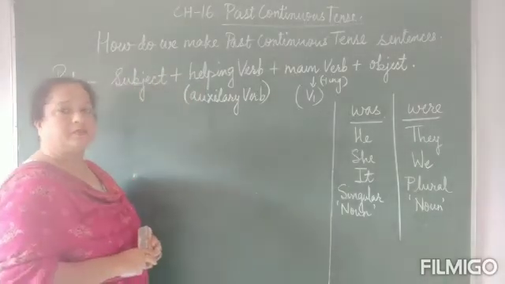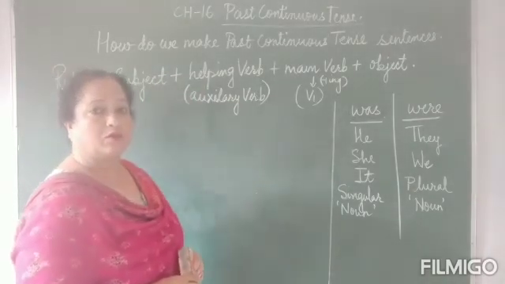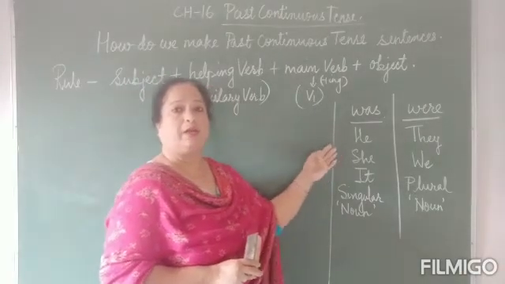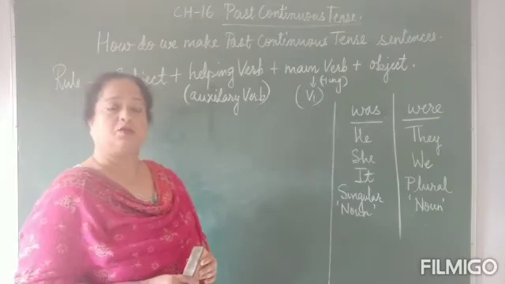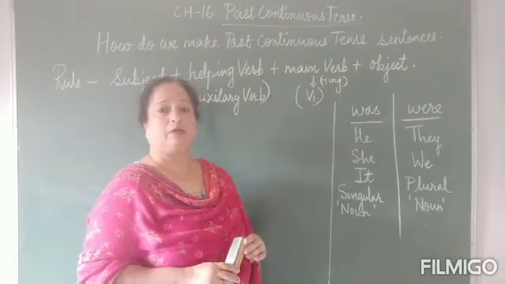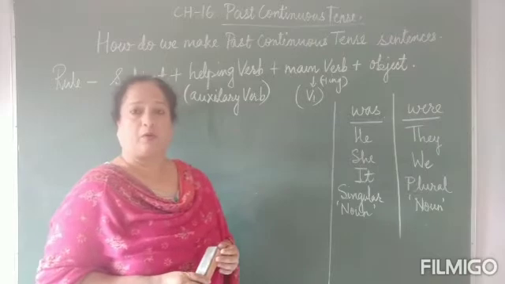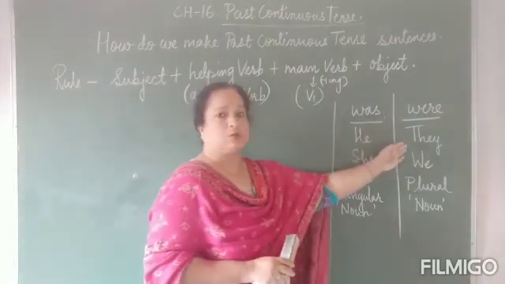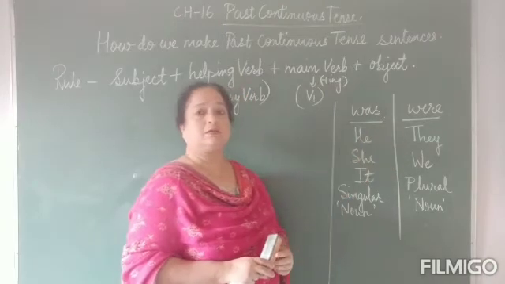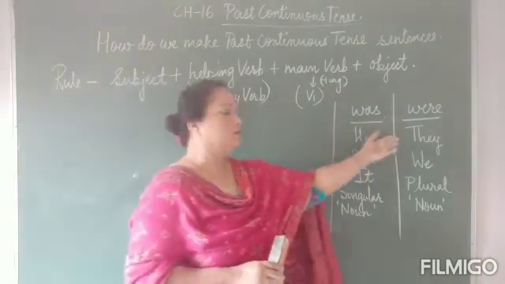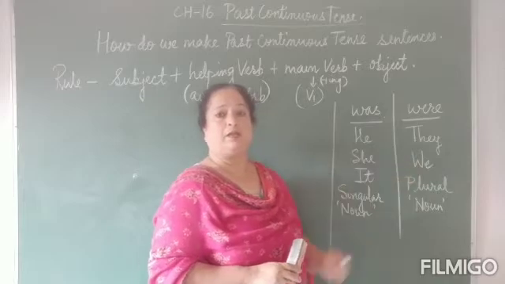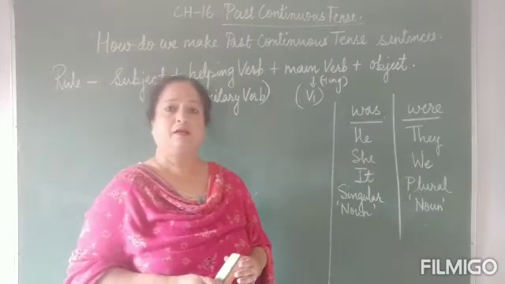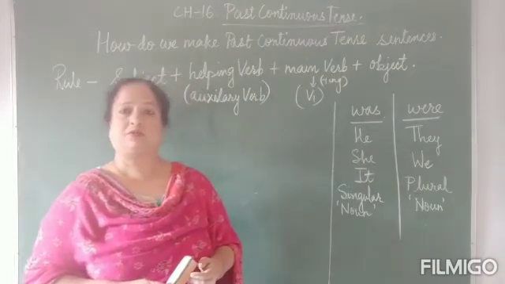There's another thing that we need to remember, which is the use of was and were. So where do we use was? We use was when our sentence starts with he, she, it, or any singular noun. For example, the boy, the cat, the crow, the bench. And where do we use were? We use were when our subject starts with they, we, or any other plural noun. For example, the children, the men, the benches, the fans, the trees.